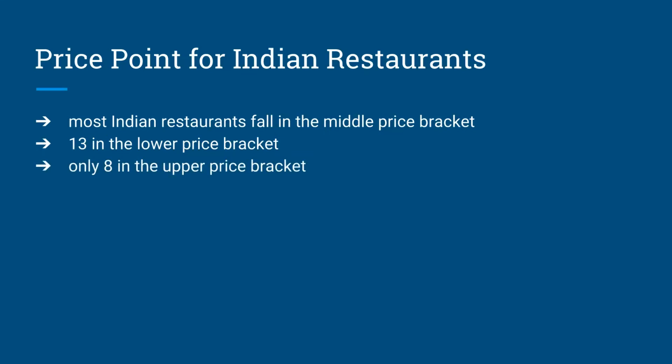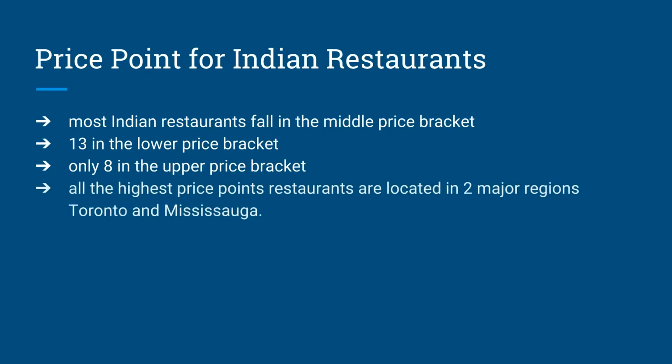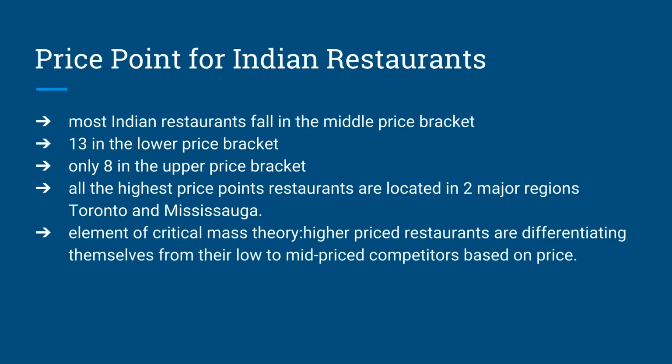Looking at the price points, it can be observed that all the highest price point restaurants are located in two major regions, Toronto and Mississauga. This also suggests that higher priced restaurants are successful in an area that is mostly populated with low to mid priced restaurants. The above findings suggest an element of critical mass theory because these higher priced restaurants are differentiating themselves from their lower to mid priced competitors based on price.